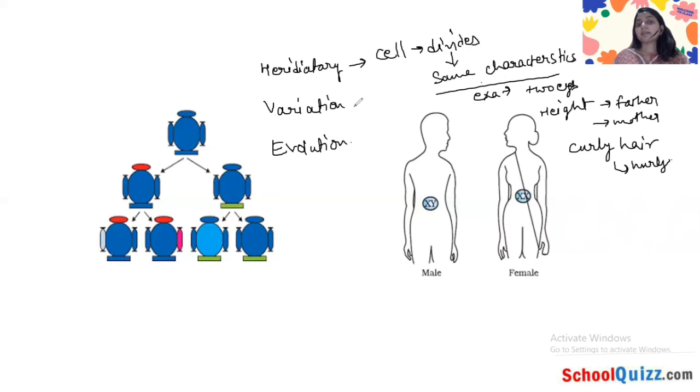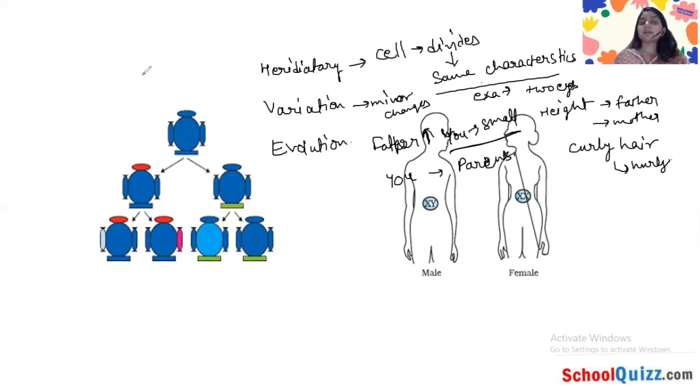And what happens when minor changes are there? Like your father's height is long, your father is very tall, but you are small in your height. So what is happening there? There is a variation. This is where the variations come in. So you cannot look exactly like your parents. So these are the variations.